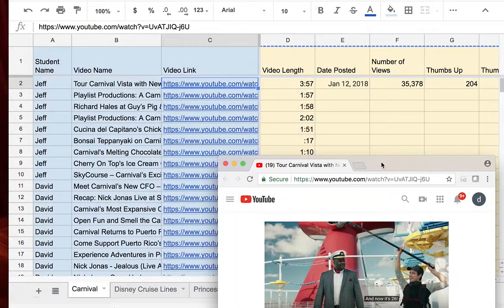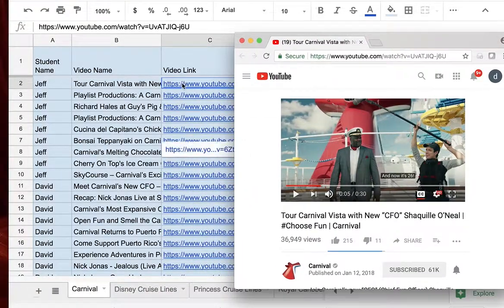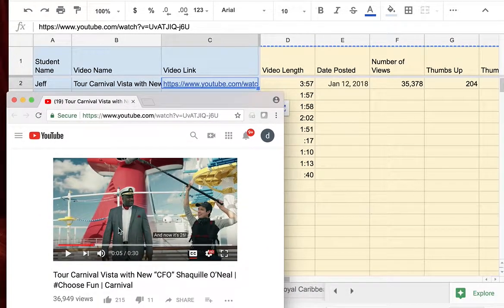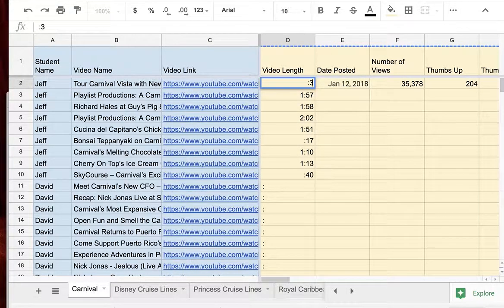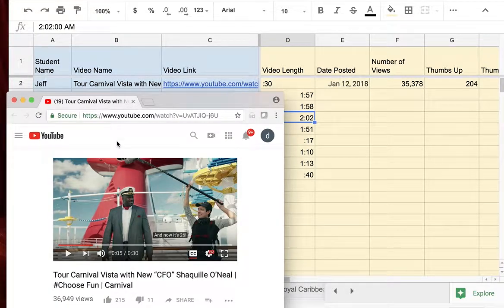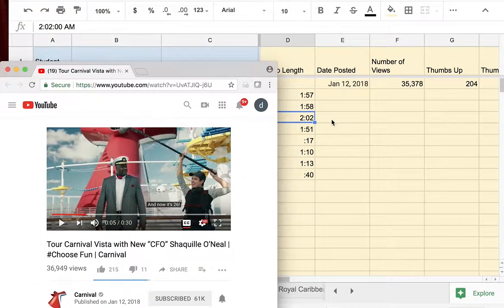Okay, so we're going to pause it, and I will make it a little bit smaller. On this video, which is a Shaq video, the video length is always listed here. That says 30 seconds, so I will go to this screen and just type in :30. Then if we go back to the video, it says that it was published on January the 12th.